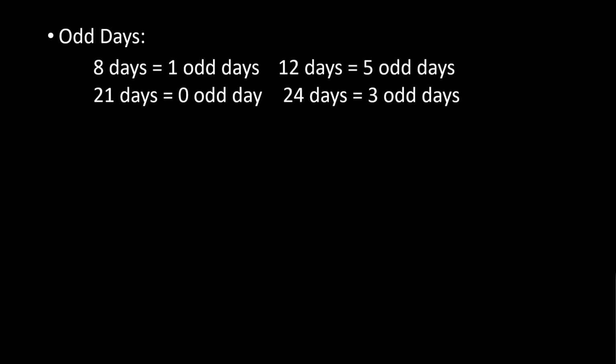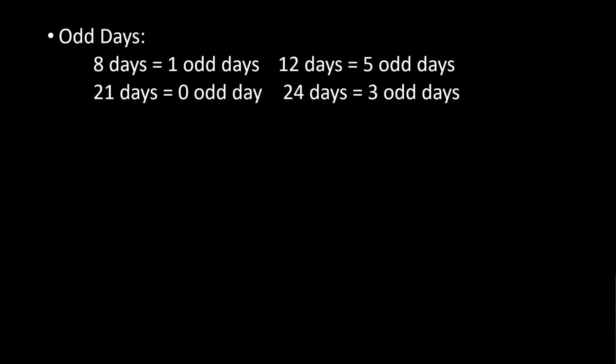The next concept is odd days. The number of days more than the complete week are called odd days. For example, in 8 days there will be 1 odd day. In 12 days there will be 5 odd days. In 21 days there will be 3 complete weeks and there will be no odd days. In case of 24 days there will be 3 complete weeks plus 3 days remaining. Those remaining days are called odd days.